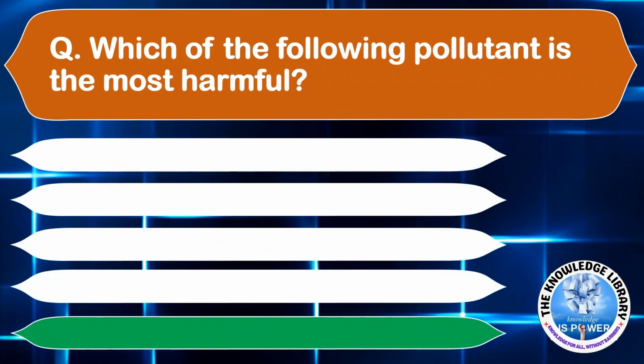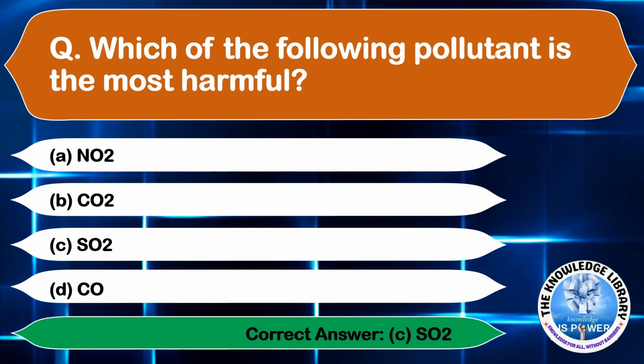Which of the following pollutants is the most harmful? Option A, NO2. Option B, CO2. Option C, SO2. And option D, CO. The correct answer is option C, SO2. Moving on to the next question.